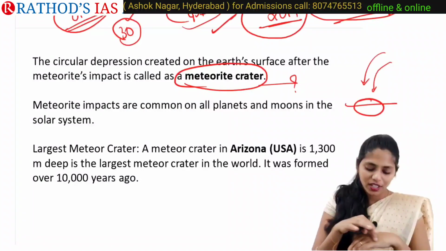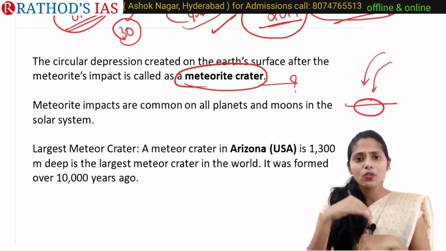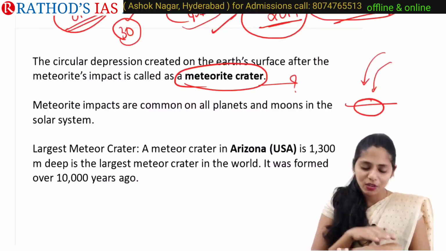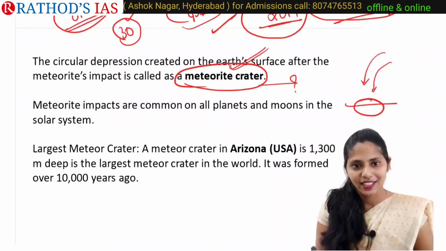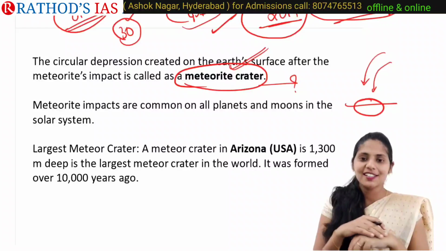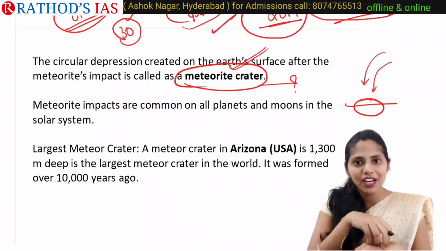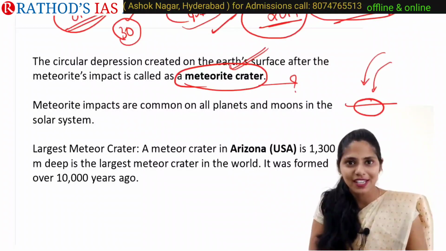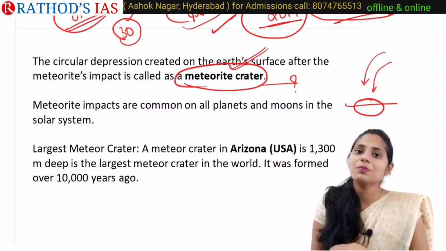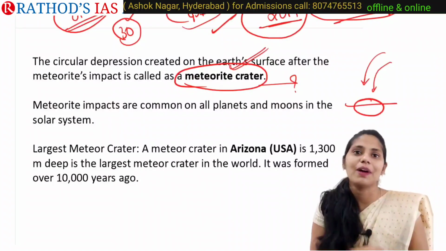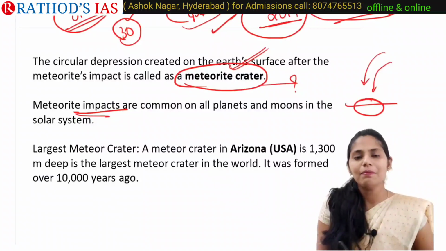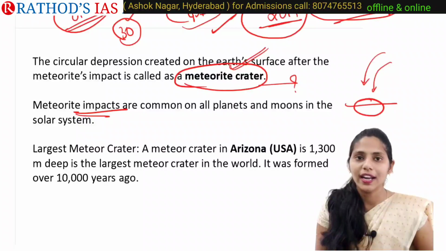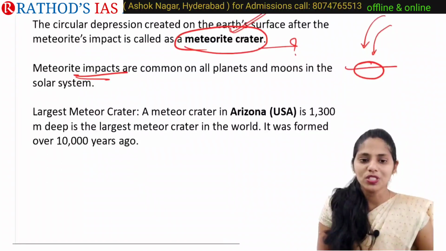Whether it is falling from a great height, it will have much effect of our gravitational force, right? Because of this, it will create circular depressions wherever these meteorites fall on Earth's surface, and that is called a meteorite crater. These depressions can be filled by water and sometimes form a lake. One such lake present in India is Lonar Lake in Maharashtra. Meteorite impacts are commonly seen on all planets, not only on Earth, and even on moons as well.